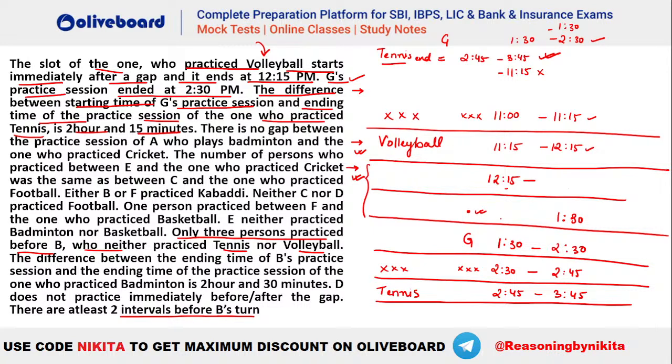So we cannot have B there, since we need exactly three persons before B and at least two gap intervals before B. The only possibility is B at this particular position. I hope this is clear. So this is going to be your B here.